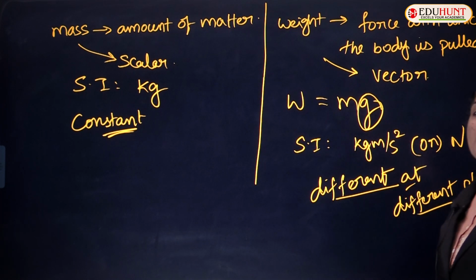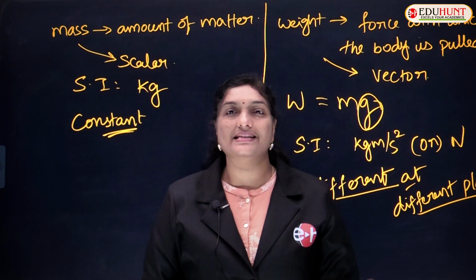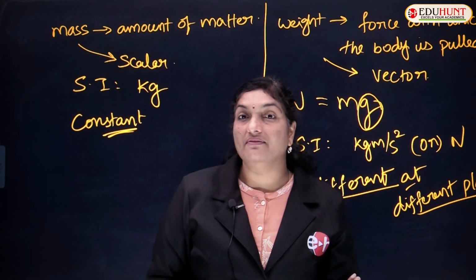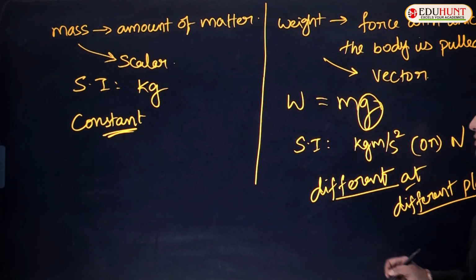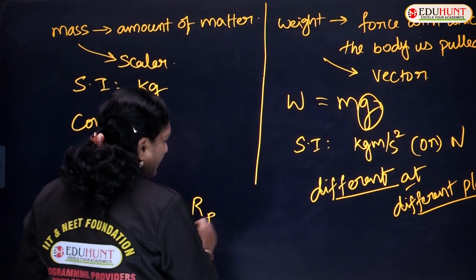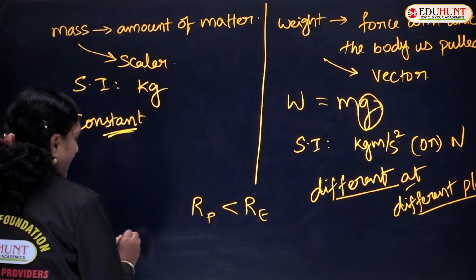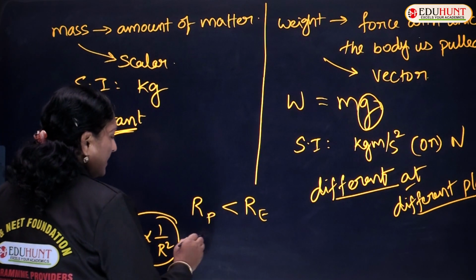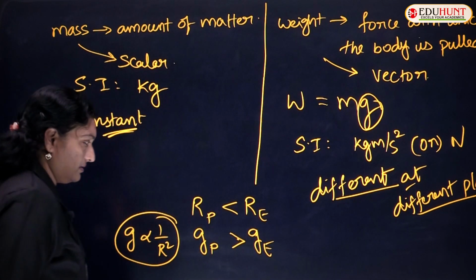So, as the value of g changes from place to place, the weight of the body also changes from place to place. For instance, at the poles, the value of g is comparatively greater. Last class we considered that the radius at the poles is lesser as compared to the radius at the equator, and since g is proportional to 1 by r square, the value of g at poles is greater than at the equator.